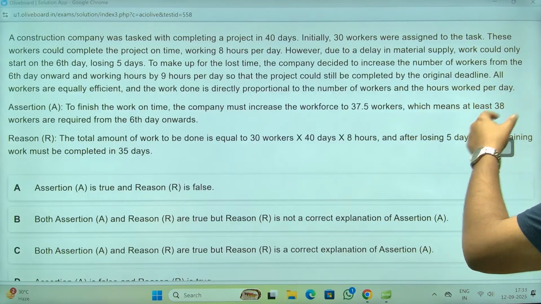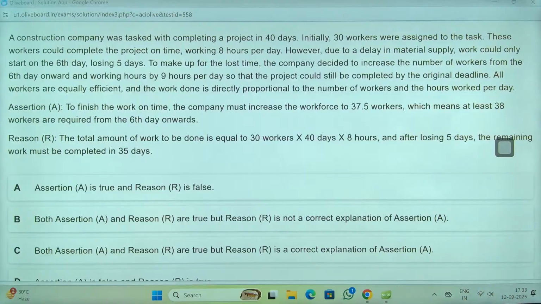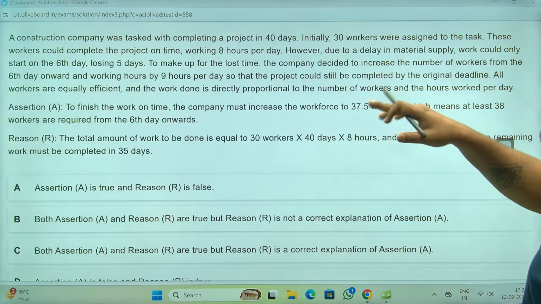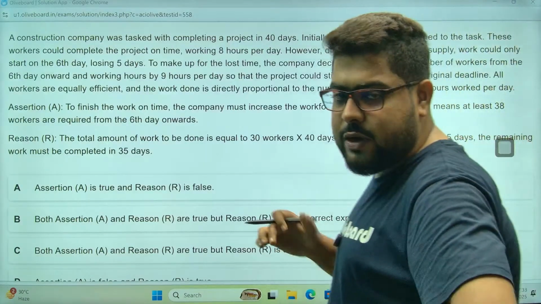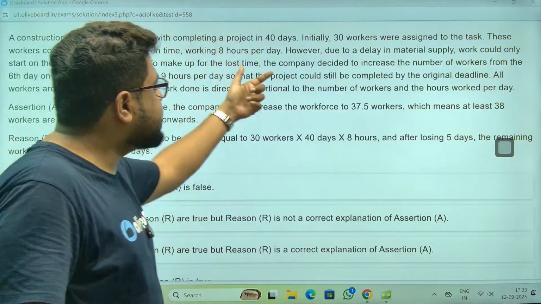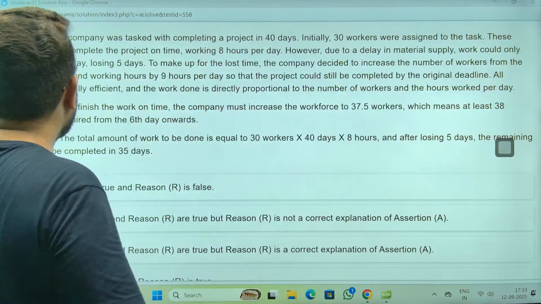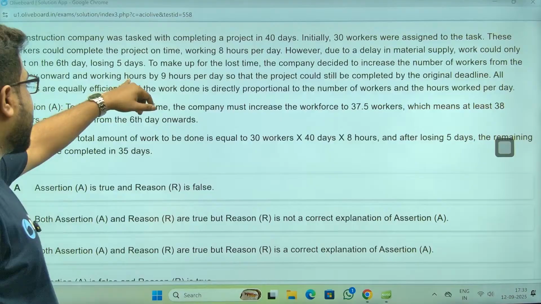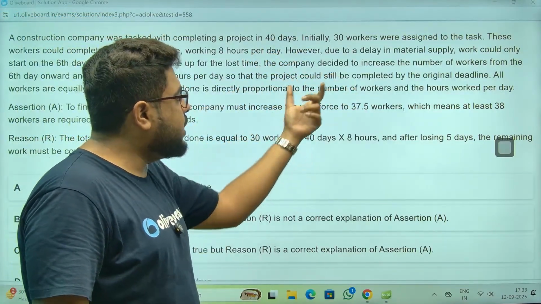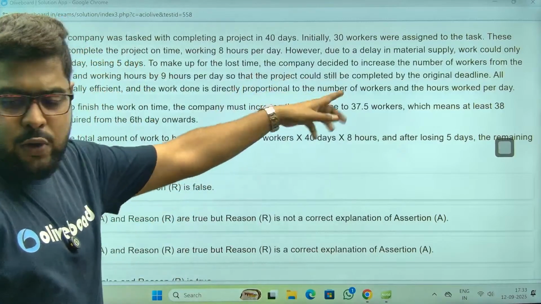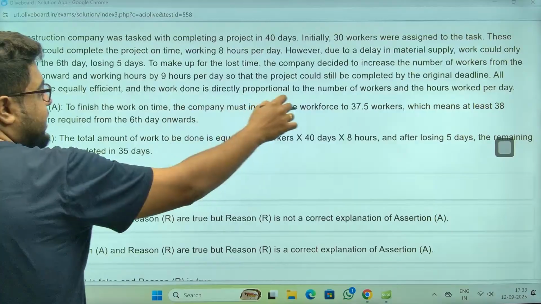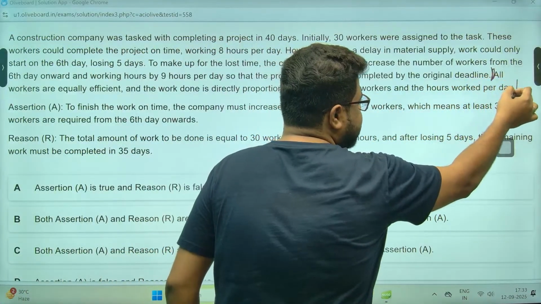However, due to delay in material supply, work could only start on the 6th day, losing 5 days. अच्छा, पहला 5 दिन काम नहीं हुआ because there was no material supply. To make up for the lost time, the company decided to increase the number of workers from the 6th day onward and working hours to 9 hours per day, so that the workers could still complete by the original deadline.